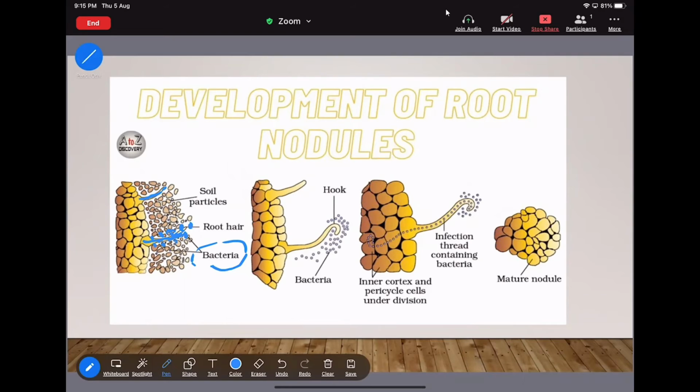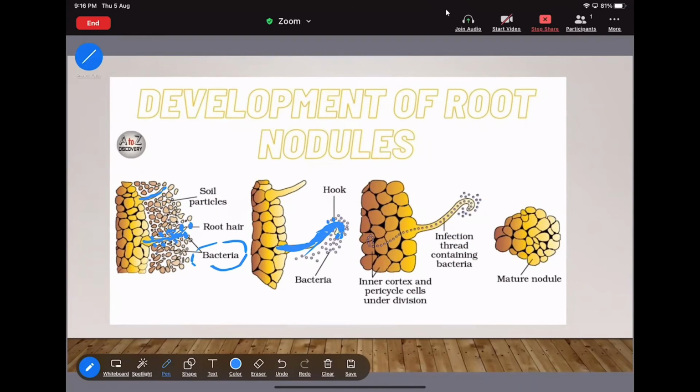Okay. Now after the attachment with the epidermal cell, this structure, okay, looks like a hook. Now this structure is going to curl. Okay, this is the curling of the root hair. This is the root hair. It will curl when this bacteria are going to attach with the epidermal cell.